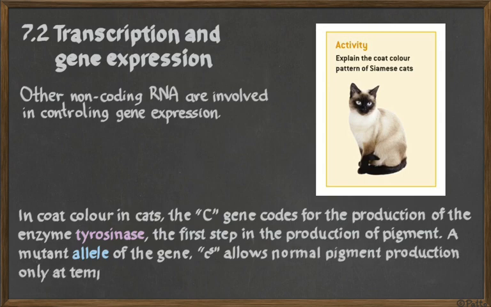So you have this mutant allele CS for Siamese that allows pigment production only at temperatures below average body temperature. This is gene expression, turning on and turning off.